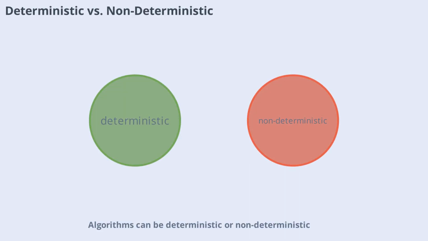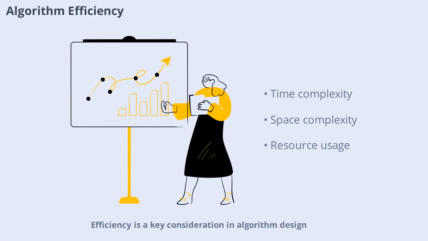Algorithms can be deterministic or non-deterministic. A deterministic algorithm always produces the same output for a given input, following the same steps every time. Non-deterministic algorithms, on the other hand, may yield different results even with the same input, often using randomness or parallel processes. Understanding this distinction helps in choosing the right algorithm for a specific problem, especially in fields like cryptography or artificial intelligence.